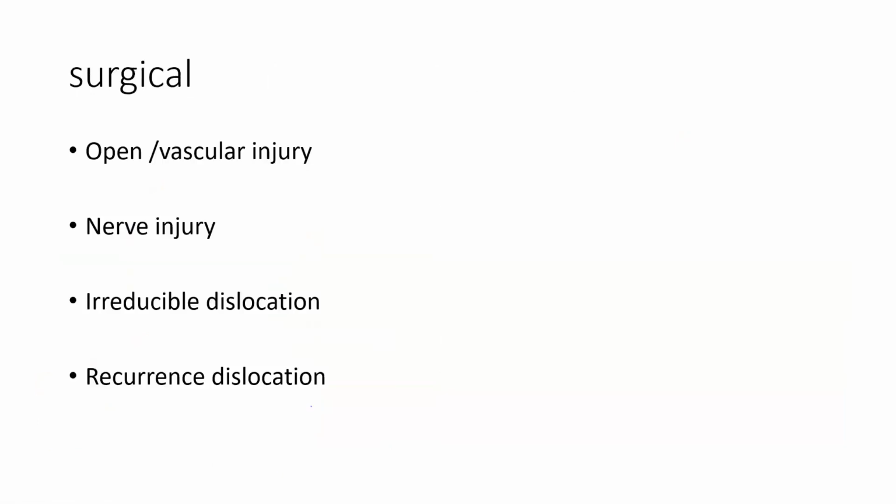Surgically, when to operate? One is unstable acetabulum. What do you mean by unstable acetabulum? The main aim of the acetabulum is to contain the femur head. If the femur head cannot be contained, either it cannot go inside, or every time it goes inside it comes outside, like recurrent dislocation or irreducible dislocation, that means you have to operate. Any nerve injury, you have to operate. Any vascular injury, you have to operate.